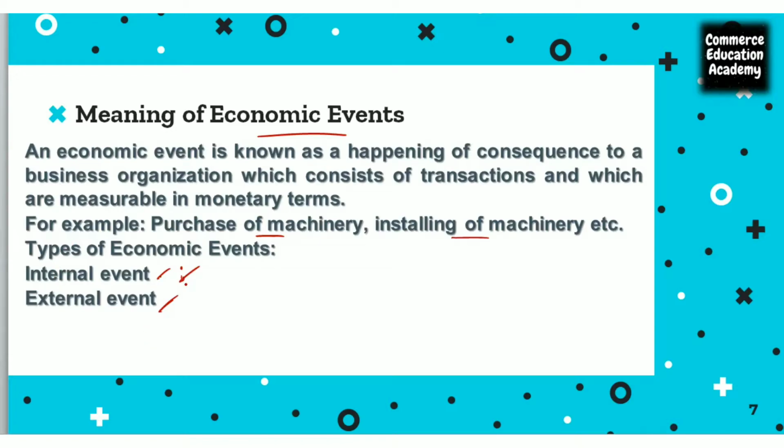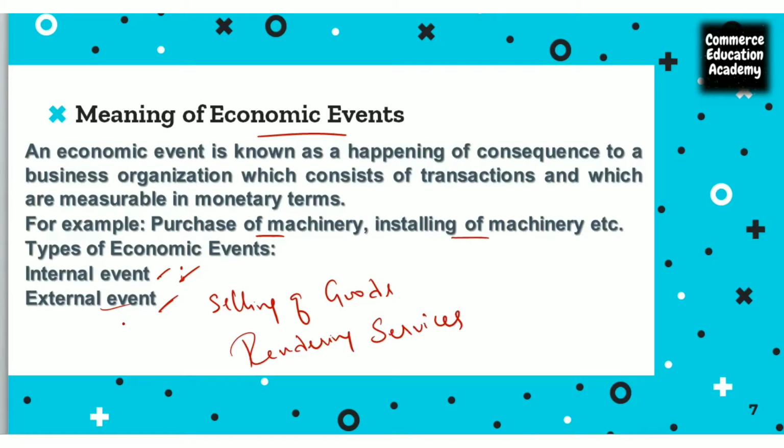For example, selling of goods and services to the customers, we call that an external event. Rendering services to the customers is also an external event, because customers are outsiders, they do not belong to the organization. So rendering services and selling goods and services, we call that an external event.